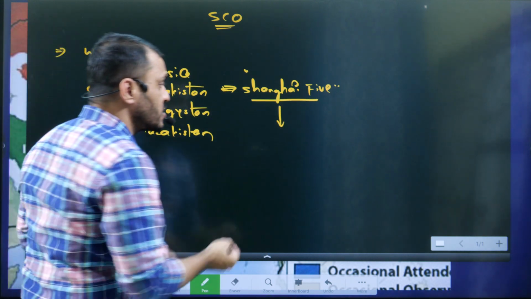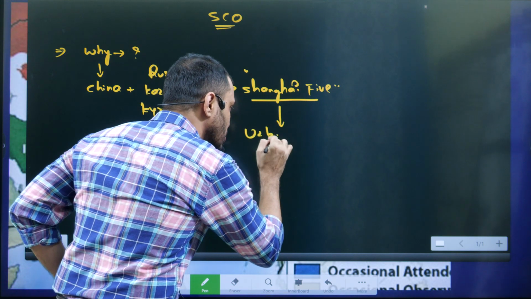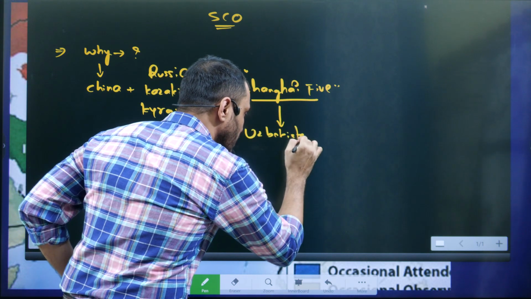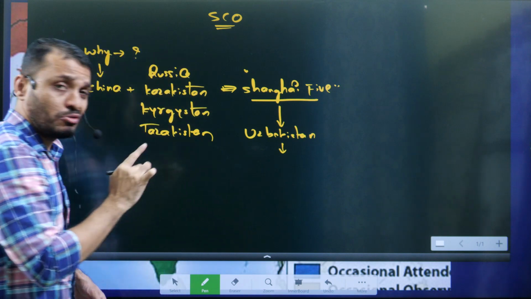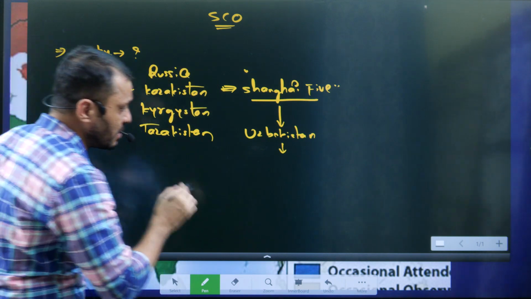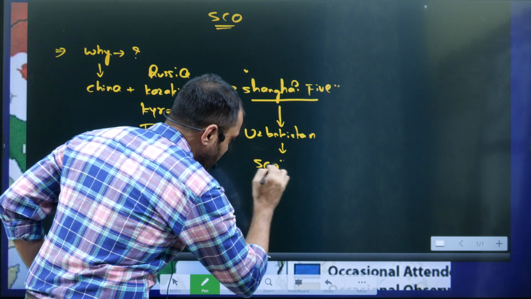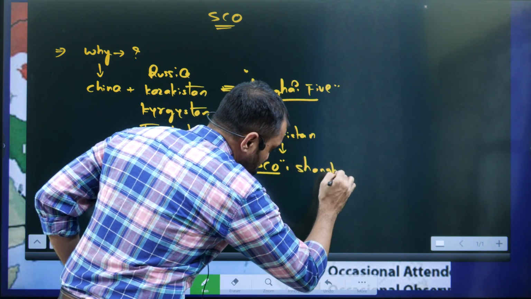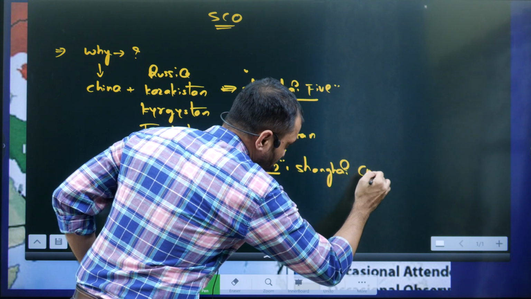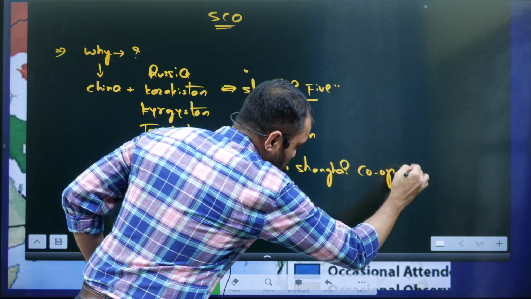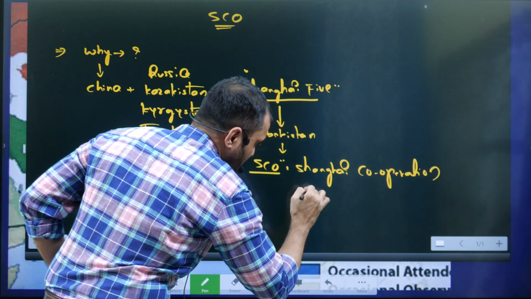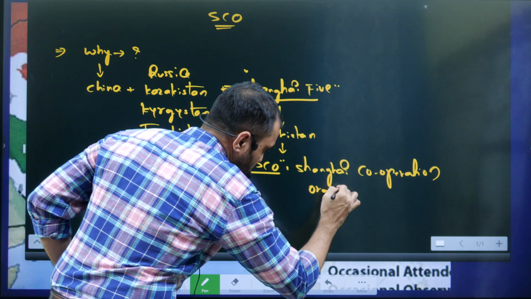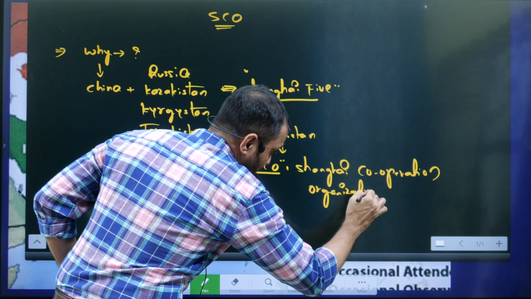Later it added Uzbekistan also into this grouping. After Uzbekistan was added into the Shanghai 5, the Shanghai 5 was renamed as SCO. SCO stands for Shanghai Cooperation Organization. Very important.